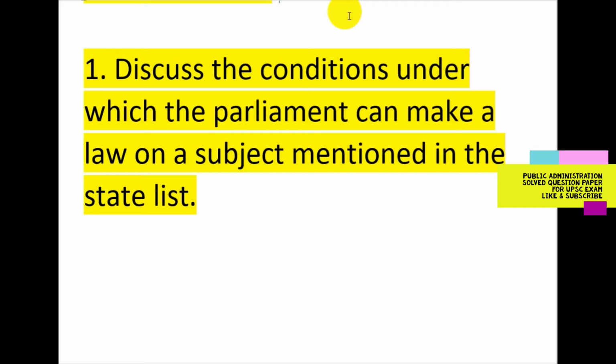Second point: under Article 250, during the proclamation of a national emergency, the Parliament assumes concurrent legislative jurisdiction over each and every subject of the State List. The State List is converted into a concurrent list. Such a law, however, shall cease to have effect on the expiry of 6 months after the resolution has ceased to operate.